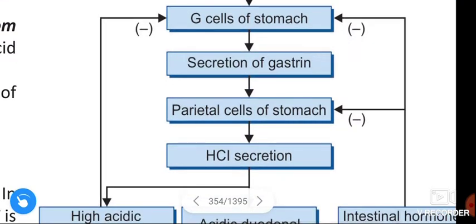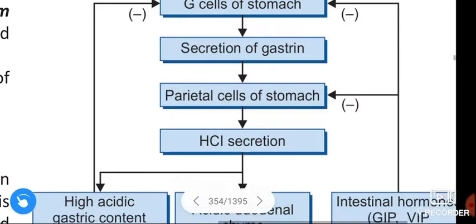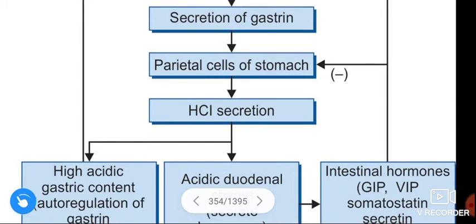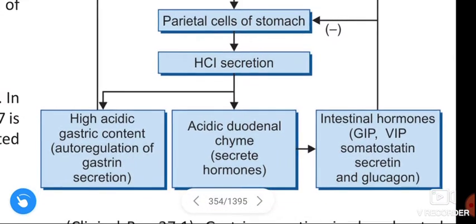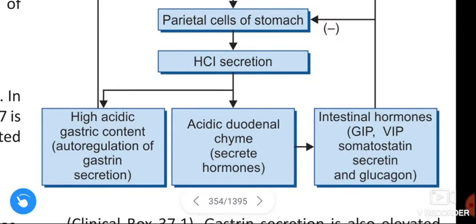This gastrin acts on the parietal cells of the stomach, which leads to the secretion of HCl. This HCl secretion leads to the high acidic gastric content.